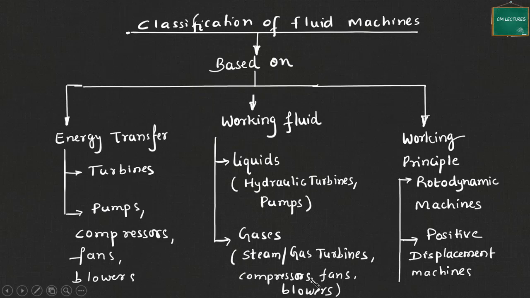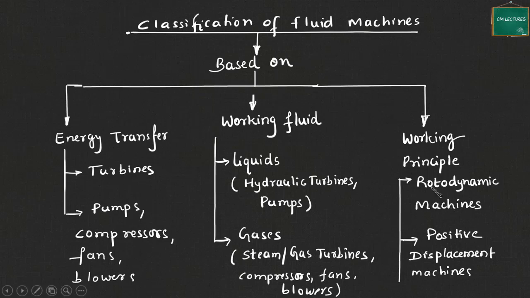Compressors are machines which utilize mechanical energy and increase the pressure of gas. So they are called compressors. Whenever we come across a compressor, the working fluid is either gas or maybe air. Fans and blowers all handle gases. Now based on the working principle, we have two types. One is the rotodynamic machines, which work on dynamic action. The other one is the positive displacement machines, which work on the principle of static action.